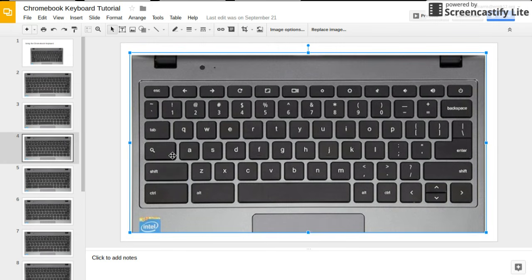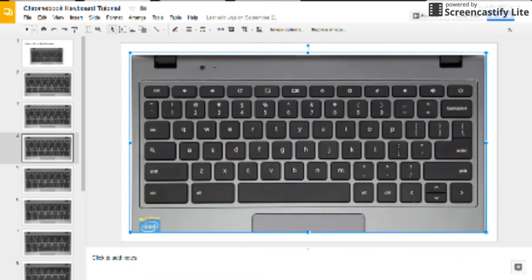So when you push this, it does the same thing as using the search key on your keyboard that looks like this. So that's the Google Chrome keyboard. And if you missed anything or need to review anything, feel free to rewind the video and watch it again. All right. That's all.